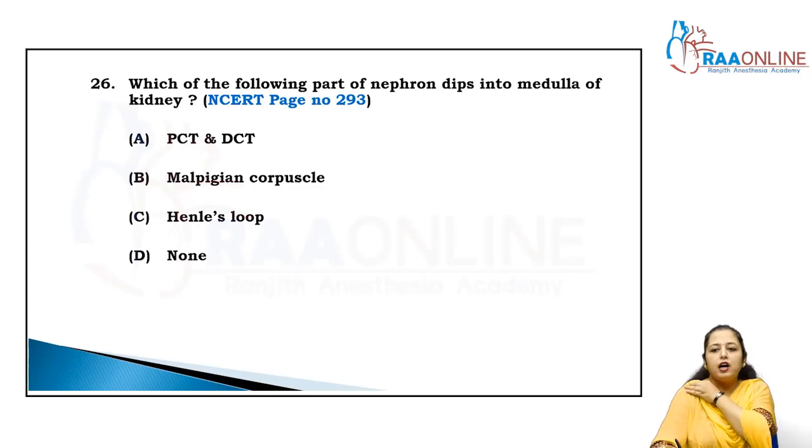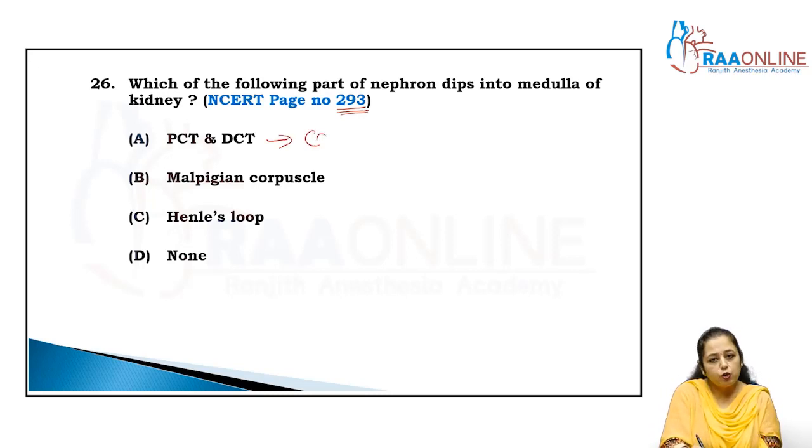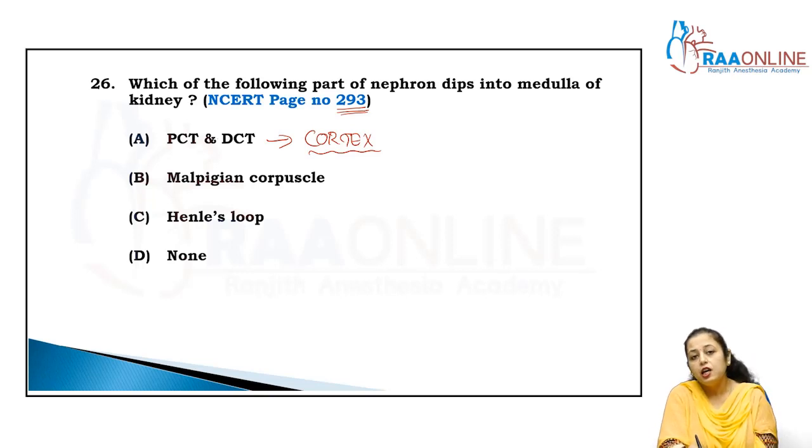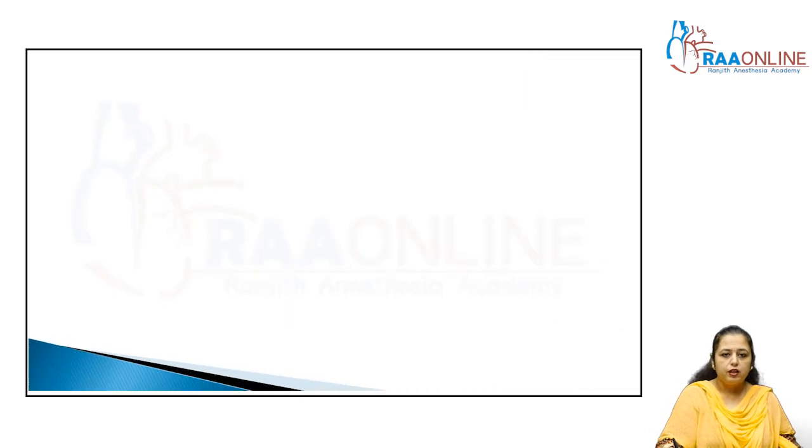Come to the next. Which one of the following parts of the nephron dips into the medulla of the kidney? This is the exact line of NCERT which is given on page number 293. PCT and DCT are present in the cortex. This is also a question of pre-medical, and that information is given in NCERT when you have to learn it. PCT and DCT are present in the cortex of the kidney, and the loop of Henle is present in the medulla. So what is the answer? That is the Henle's loop, which dips into the medulla. It is given on page number 293.